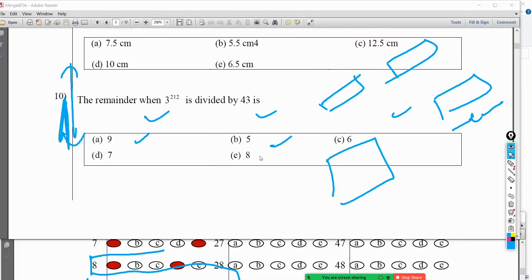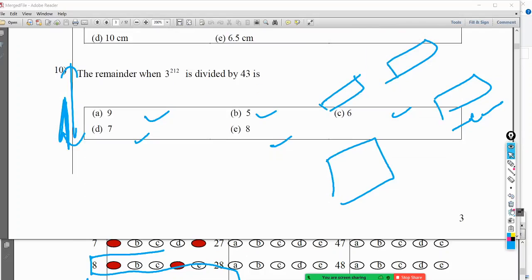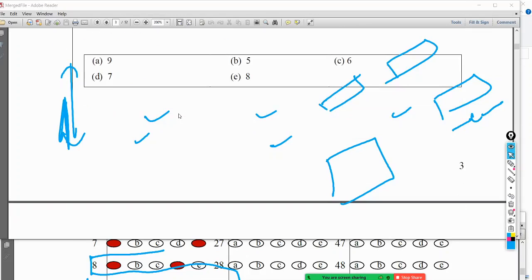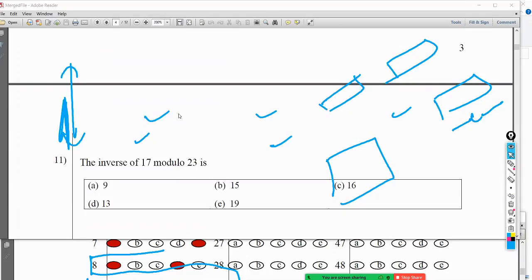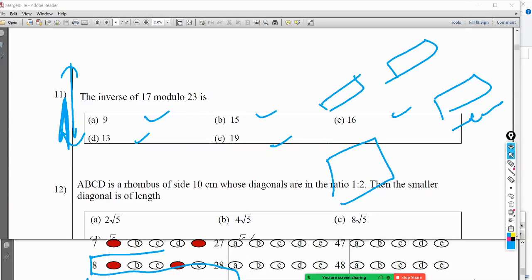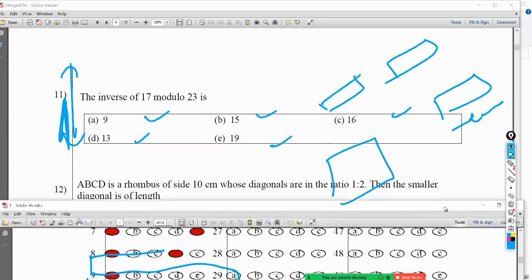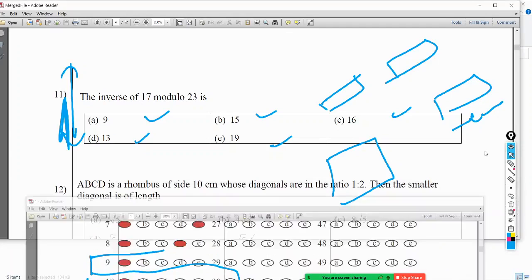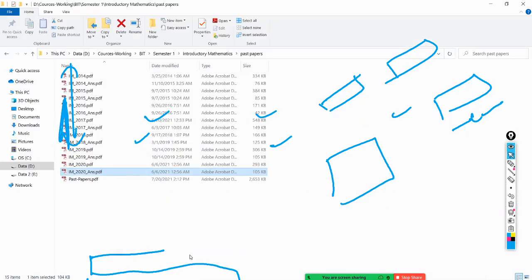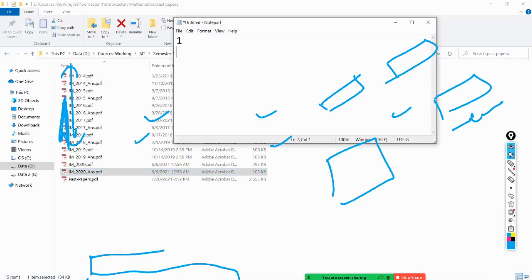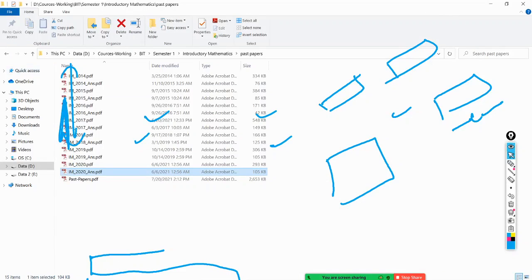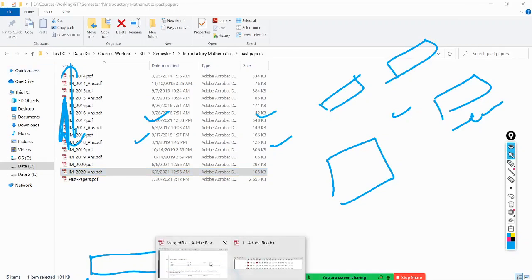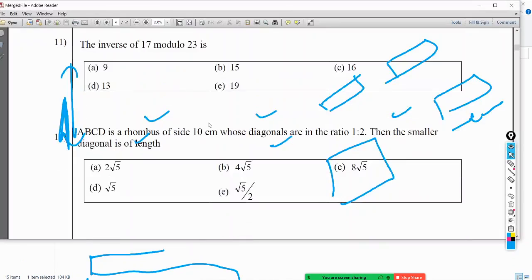Right, I am not going to do the 10th, because I haven't done that small revision about modular arithmetic and sequences and series yet. So we'll keep 10 and 11. So let's move on. 12.